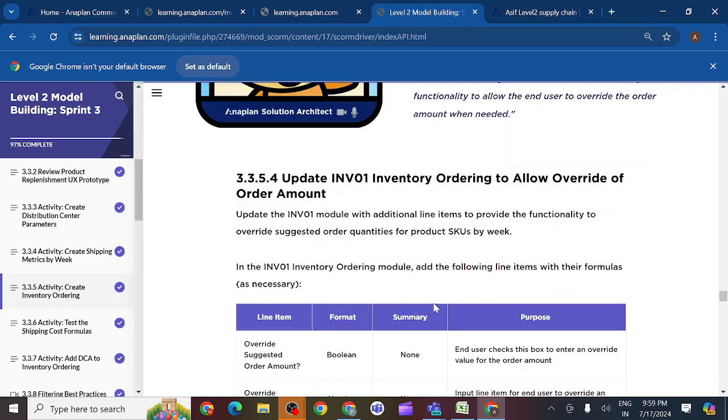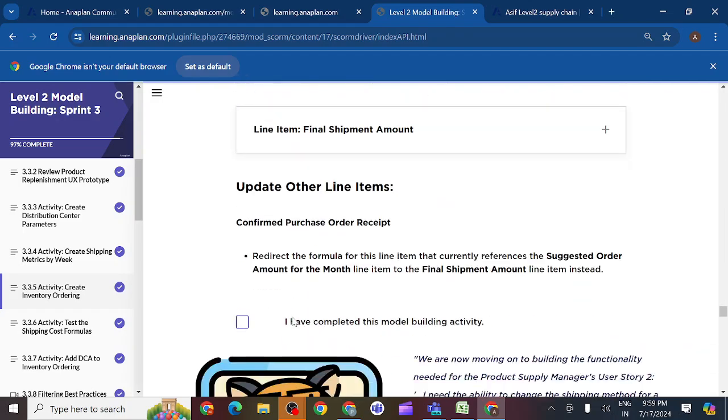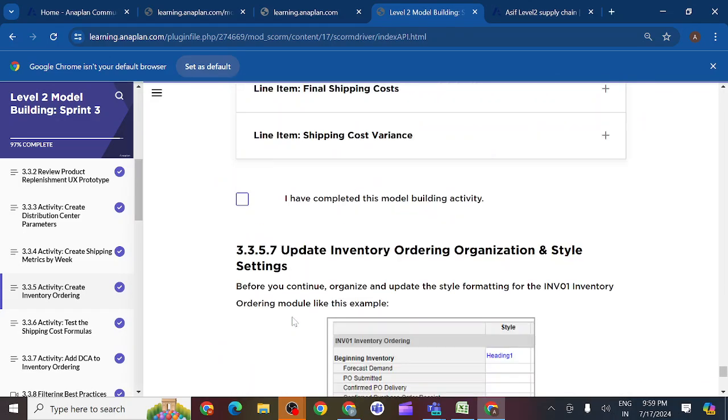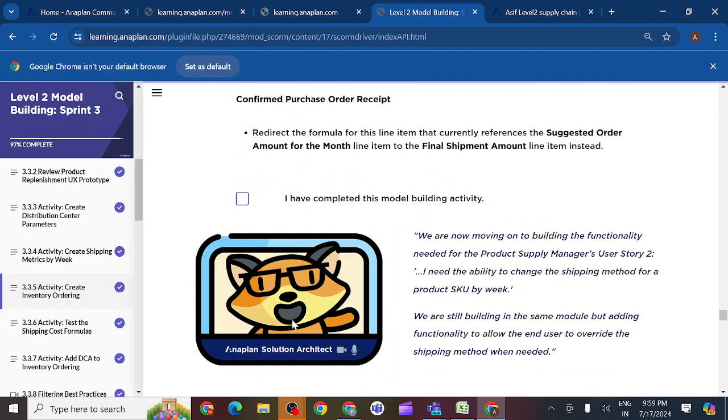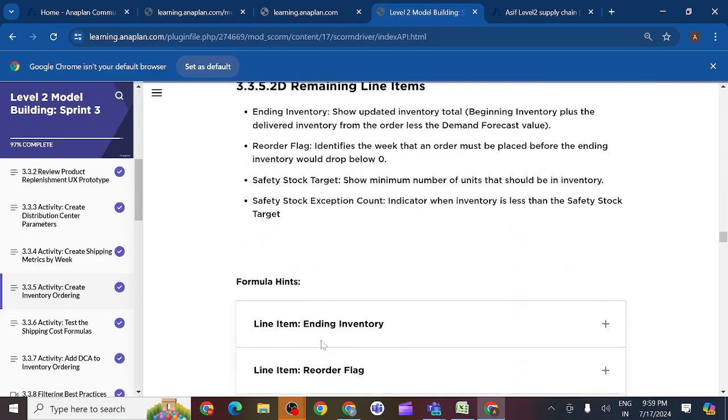From the next activity onwards, you can see update inventory ordering to allow override amount. We need to add a few more line items in other sections, three times we need to add. We'll complete this one tomorrow.